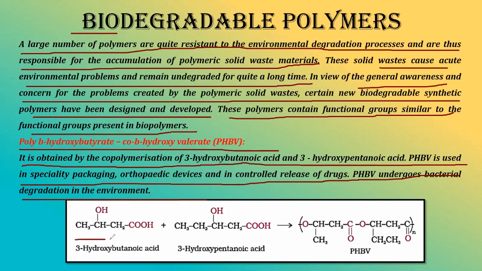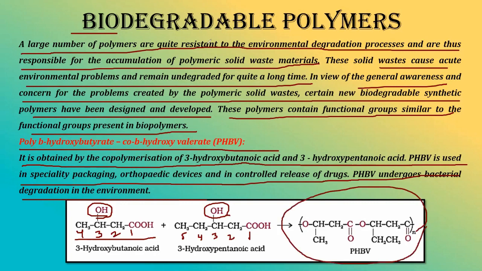As you can see, this is 3-hydroxybutanoic acid. This is the hydroxy position. This will be 1, this will be 2, this will be 3, and this is 4. Another is 3-hydroxypentanoic acid. Let's see, 1, 2, 3, 4, 5, and this is OH. So 3-hydroxy, 5 carbons of pentanoic acid. And this whole compound is polybeta hydroxybutyrate co-beta hydroxyvalerate. It is named as such. So this was all about the biodegradable polymers. Let us go to the next slide.